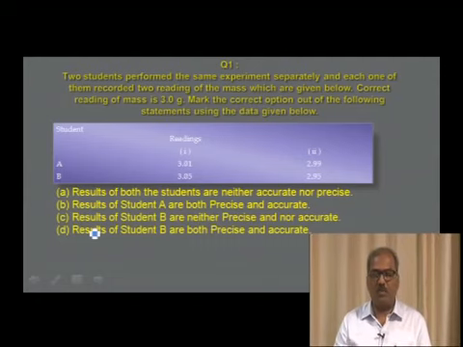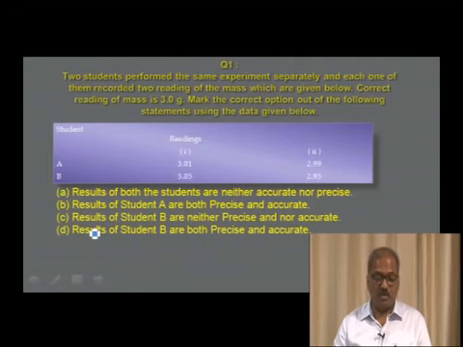Now we shall start with the questionnaire. The first question I have selected is already displayed on your screen. Two students performed the same experiment separately, and each one of them recorded two readings of the same mass, which are given below. The correct reading of mass is 3.0 gram. Mark the correct option using the data given. Student A finds the values 3.01 and 2.99. Student B finds the values 3.05 and 2.95.